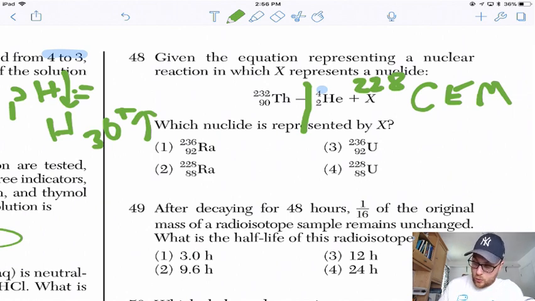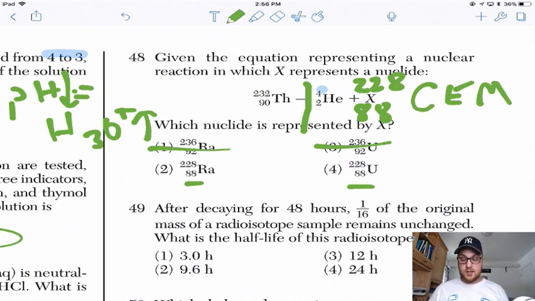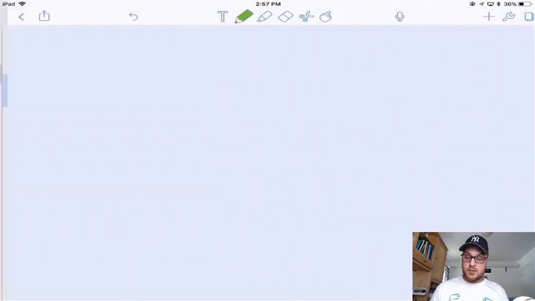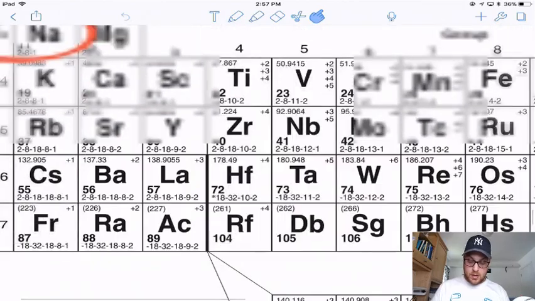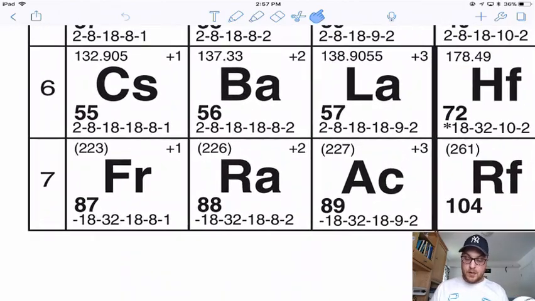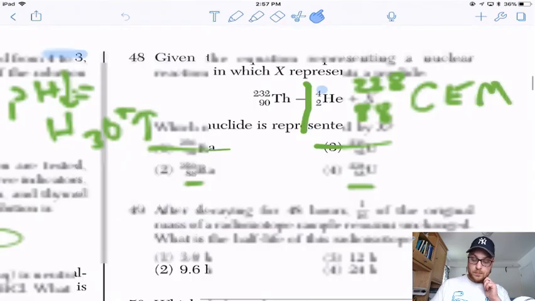All right. Nope, because that says 236. That's nice. The charge of thorium, aka how many protons does it have, is 90. Helium is 2, so the charge of X must be 88. These both have the same numbers. How do I pick the right answer? Well, you go to the periodic table and you pick the answer that has 88 protons, which is Ra. So the right answer was Ra.